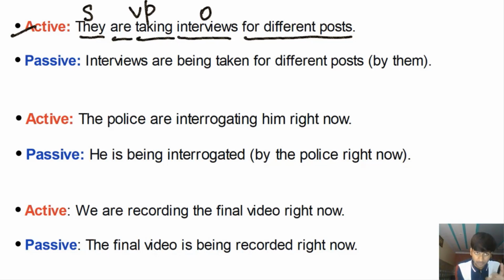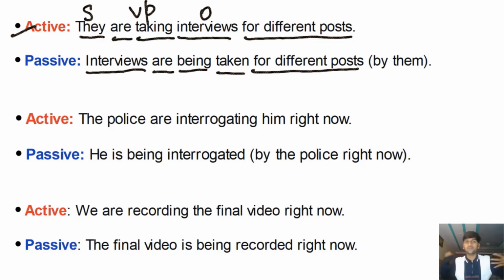So, interviews will become the subject here. Interviews is a plural subject, right? Interviews will be followed by a plural helping verb, which is are being taken. Taken, third form of take. Interviews are being taken for different posts. This is what I want to convey. This is what I want to talk about, कि अलग-अलग post के लिए interview लिए जा रहे हैं. Who's doing that? Who's performing this action? I do not care. You don't want to know that. हम बताएंगे भी नहीं, all right?